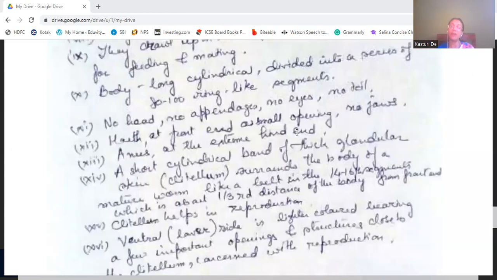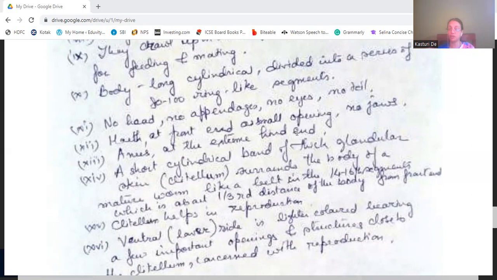On the 14th to 16th segment, there will be a band-like structure, a rubber band type, that encircles it. It is thick glandular skin. It is one third of the body, the 14th to 16th segment, that is covered, and the other part is left open.